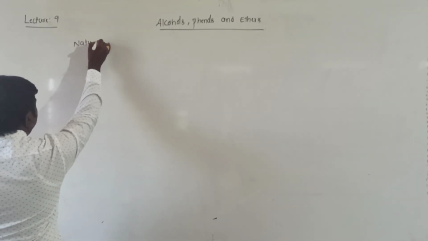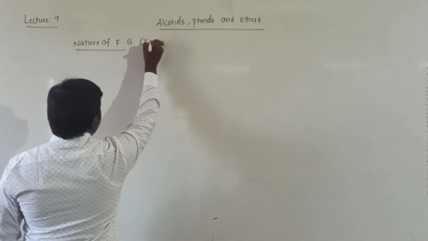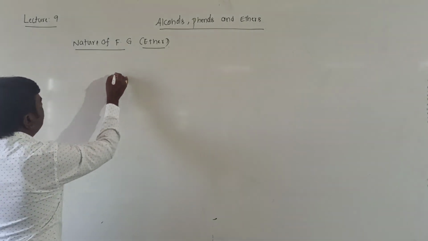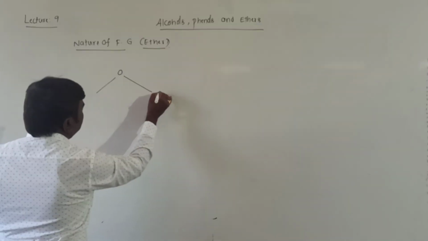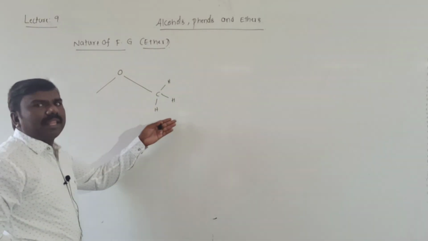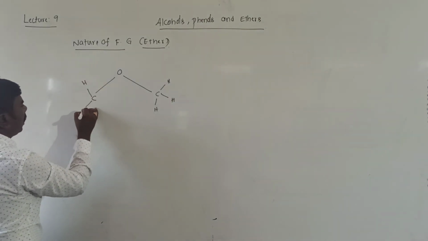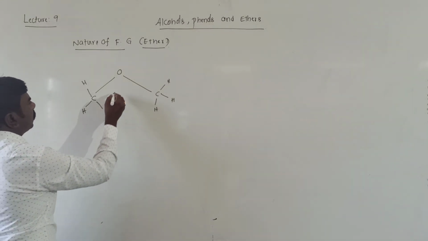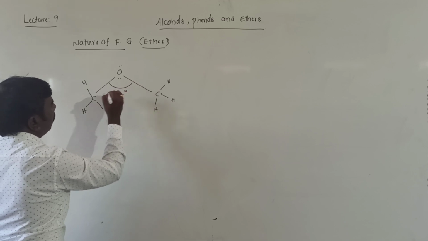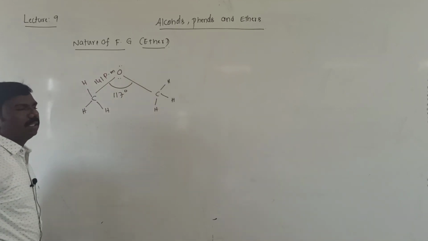Nature of the functional group ether. Ether has one oxygen with two alkyl groups. I took a methyl group, but you can take ethyl, propyl, butyl, whatever. Here also one more methyl group contains 3 hydrogens. There are 2 lone pairs on oxygen. The bond angle is 117 degrees and the C-O bond length is 141 picometers.